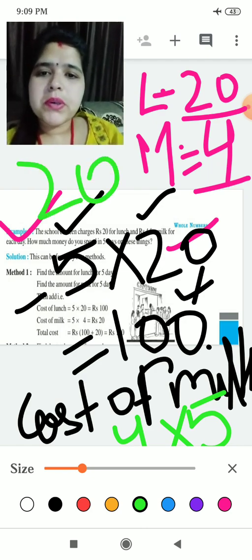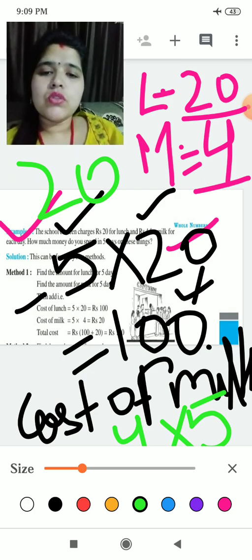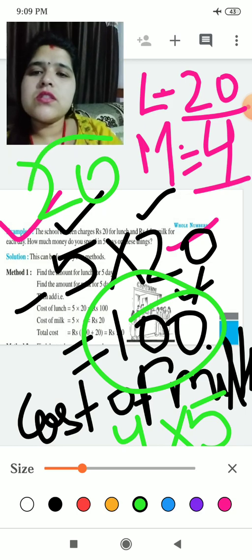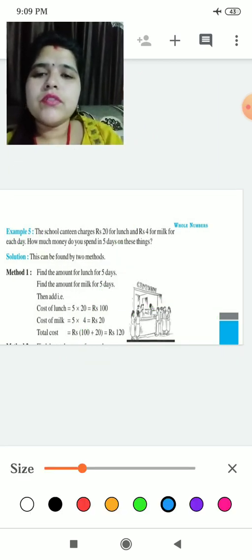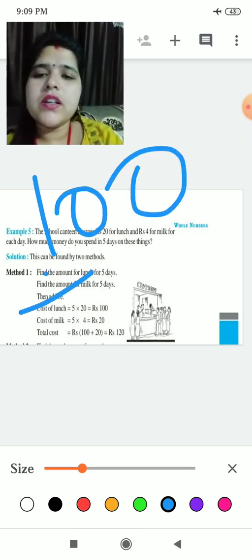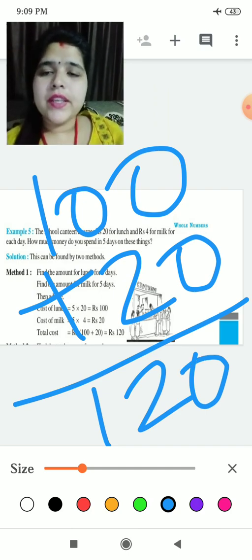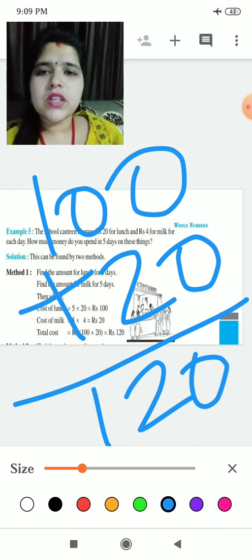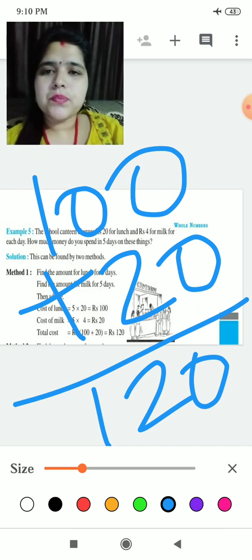Okay, but it is asking how much money do you spend in 5 days for all these things. So see, this is 100 and this is 20. So for the total, we will add 100 plus 20. You will write, he spent in 5 days for lunch and milk rupees 120. Okay children, I hope you all have understood. It is very easy and related to your day-to-day life. Write this down, practice, you will get it.